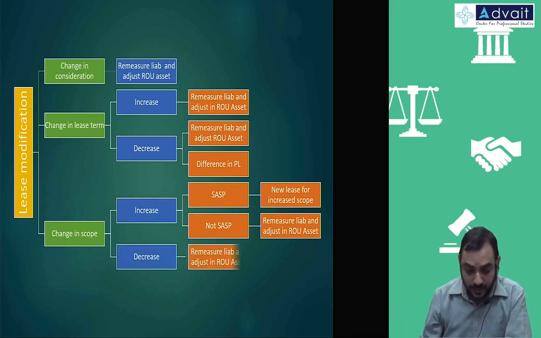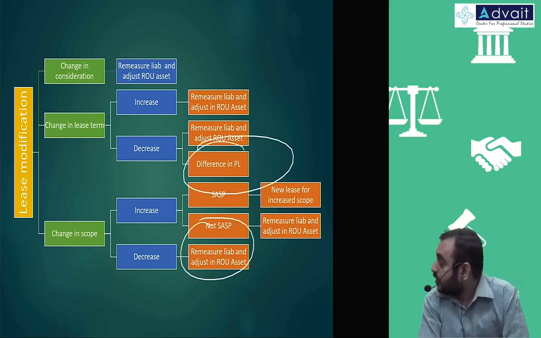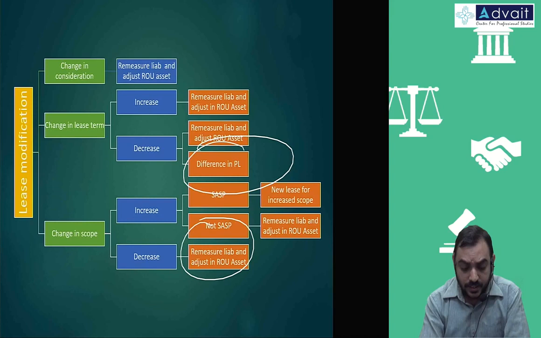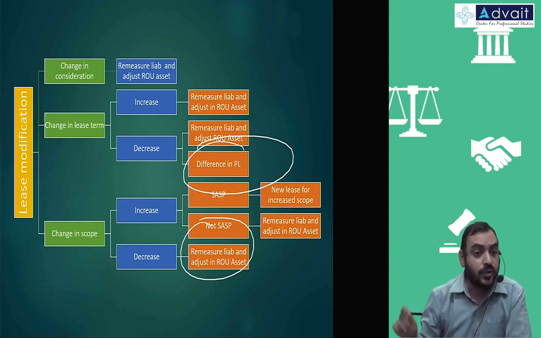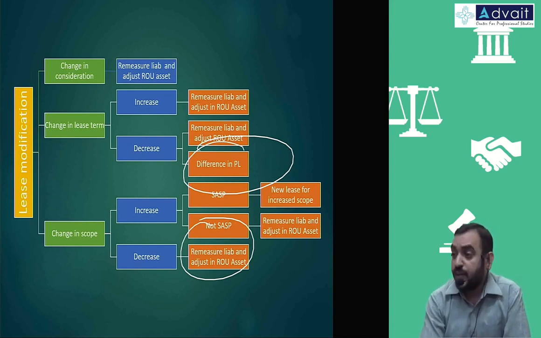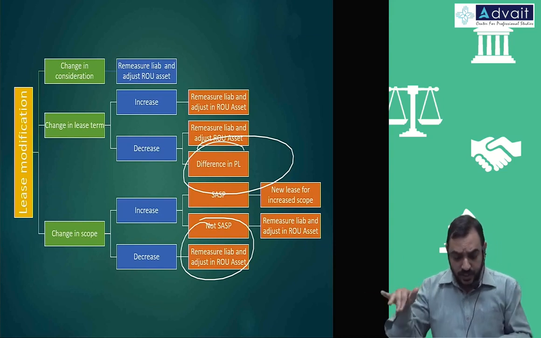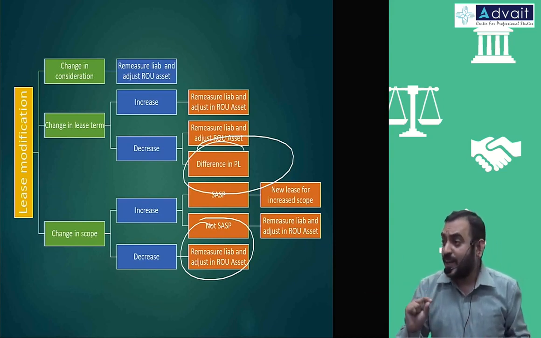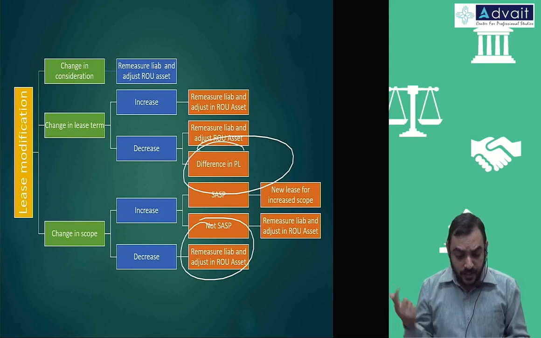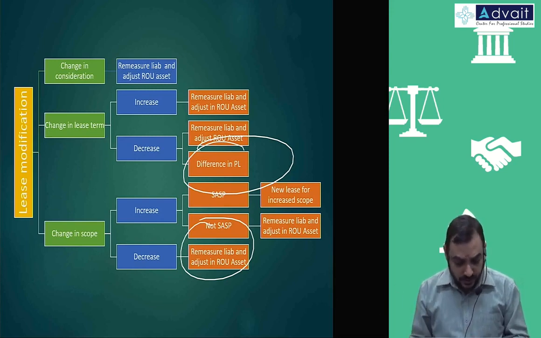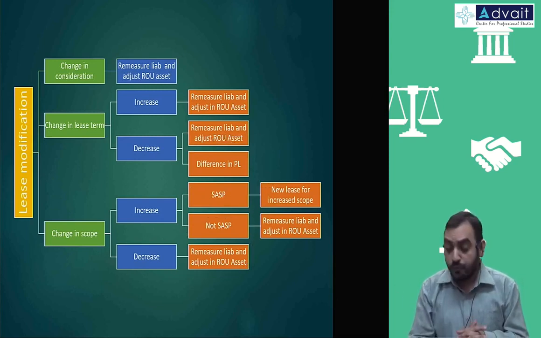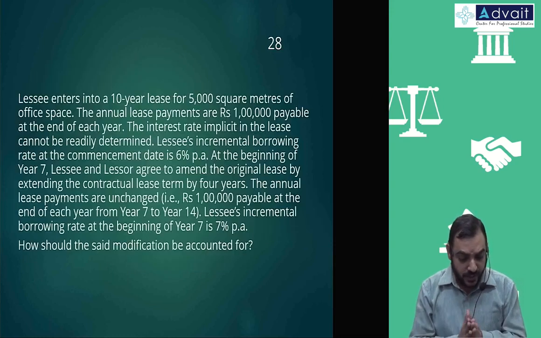Decrease in scope, again the way we adjust it, we remeasure the liability and asset, and any adjustment we are going to consider like reassessment of liabilities. If it is decrease in scope, adjustment of assets and liabilities will happen proportionately. I think when we take up the numbers, these things will be more clear. So we'll go for problems. Question number 28.